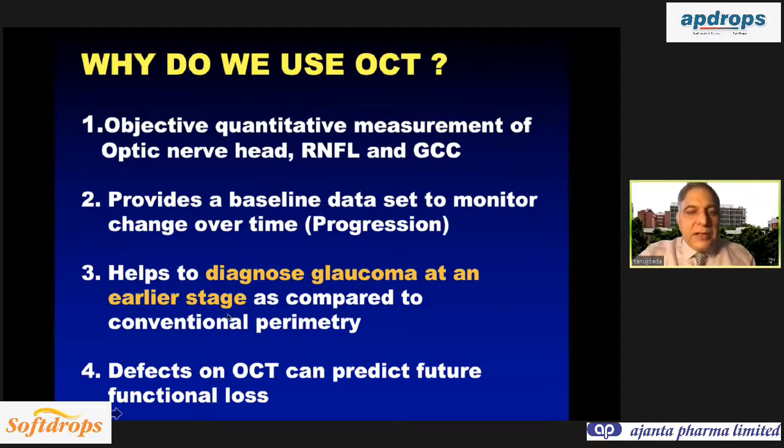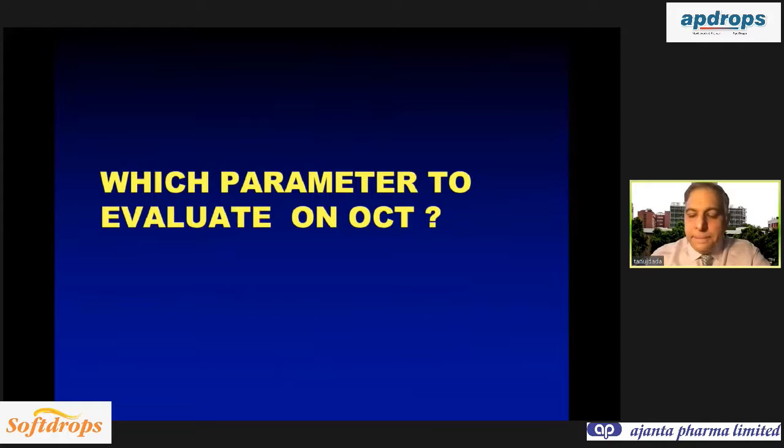And definitely, as I showed you, it can help to diagnose glaucoma at an earlier stage as compared to conventional 24-2 or 30-2 perimetry. And once you get defects on the OCT, then that is predictive of a future visual field loss in the opposite quadrant. So it can predict that the patient is going to get functional damage in the future. That is the utility of OCT in current practice.